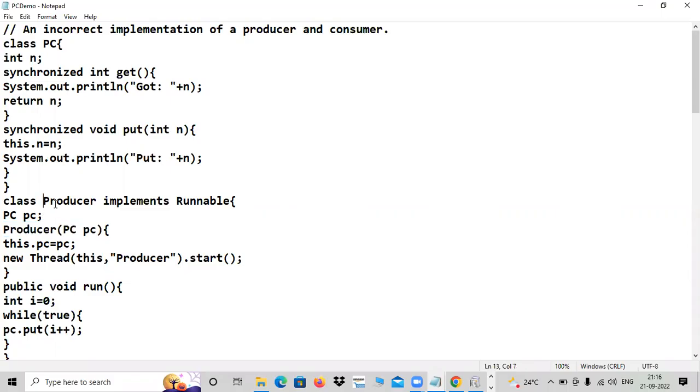Yes. A parameterized constructor. Yes or no? The parameterized constructor is there. And what is the parameter? PC, in small letters. And what is the type of that PC? Class type. PC is a class.